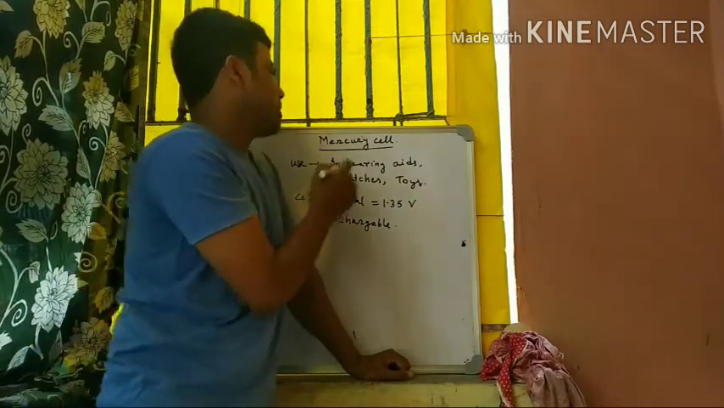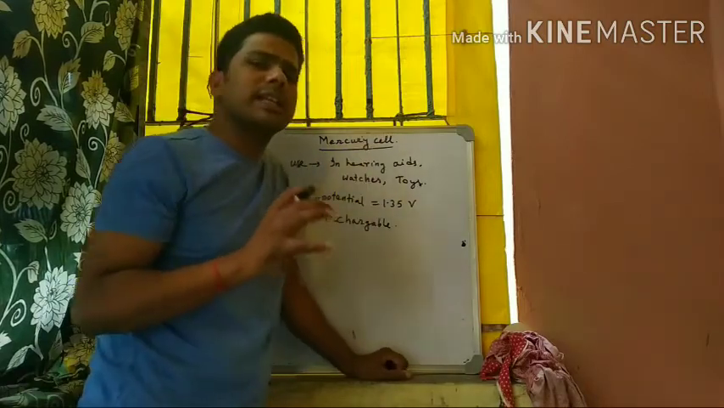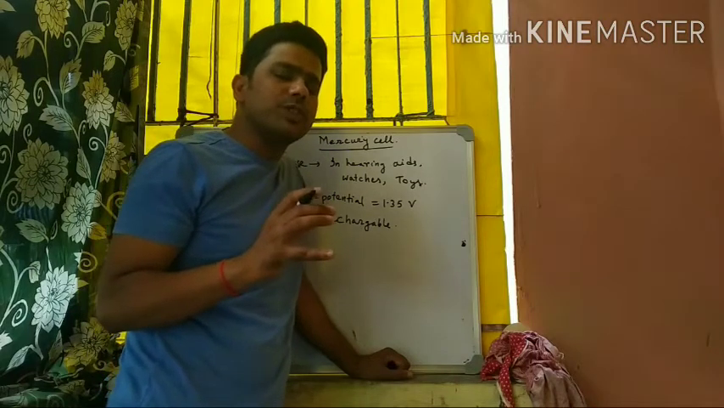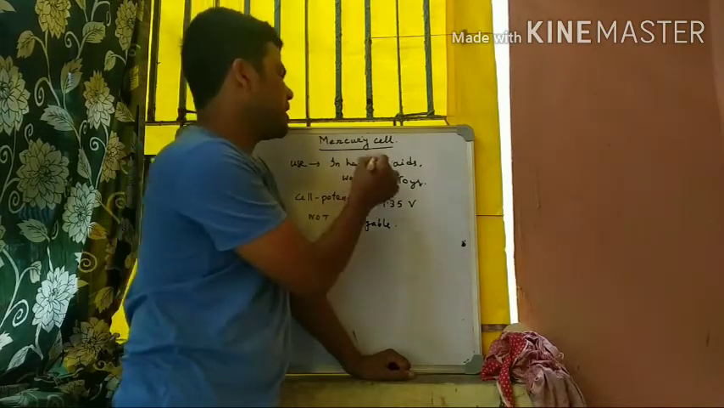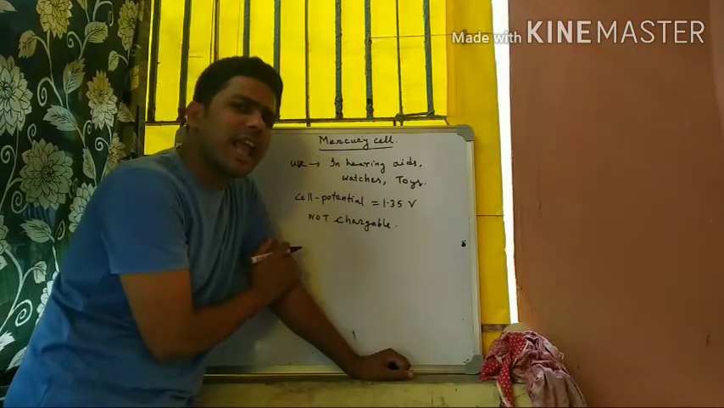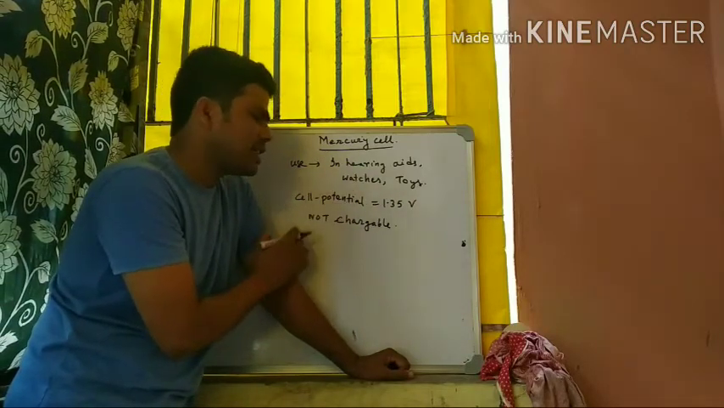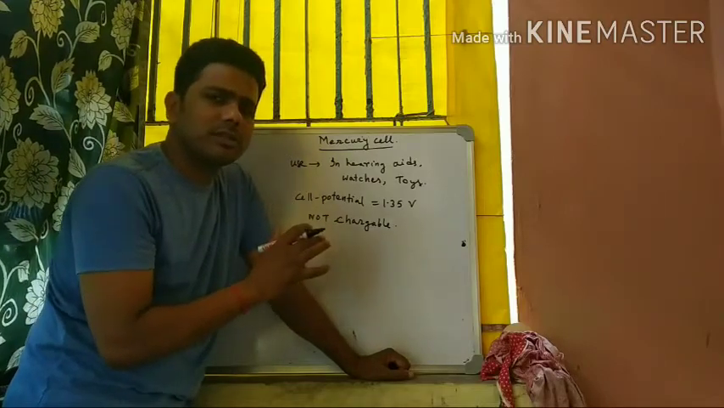Again I repeat, the mercury cell is a common primary cell. It is used in hearing aids, watches and toys. Its cell potential is 1.35 volt and it is not chargeable. Clear?